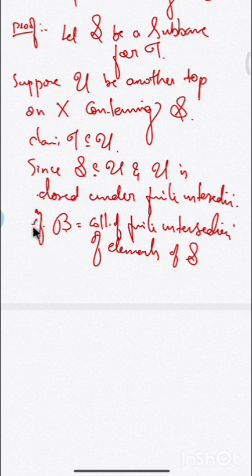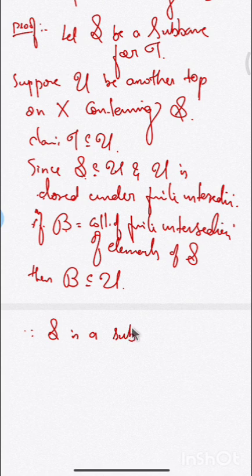Since script B is not given, we are assuming script B is such a collection; then script B will be contained in U. And what is script B? We have assumed that script S is a subbase. So the collection formed by finite intersections will be a base for the given topology. Since S is a subbase for tau, which was our assumption for this part of the proof, it implies script B is a base for tau.